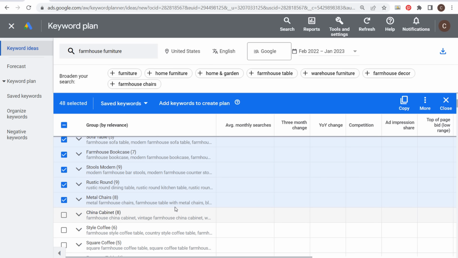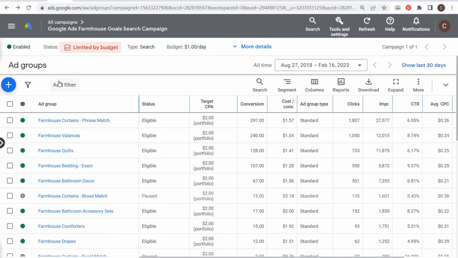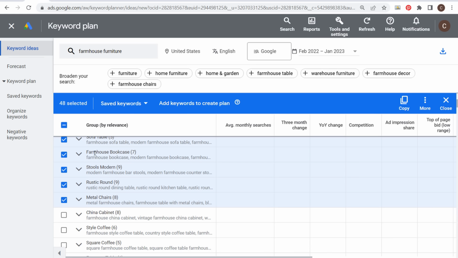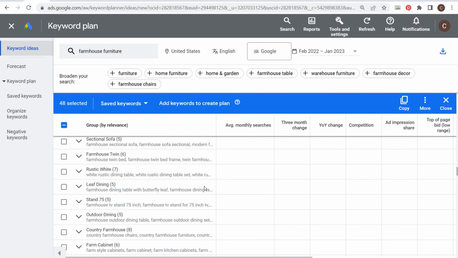Two things you can do with these different ad groups. Number one, create all of your different ad groups for your campaign the same way that I did here, having your keywords already grouped together, targeting those phrase match keywords, creating relevant ads, using relevant landing pages. The other thing you can do, and something I do often, is use these grouped ideas to say, okay, I need to make sure I have a page on my website for modern farmhouse bar stools. I need to make sure I have a page on my website for metal farmhouse chairs, for rustic round dining tables, for farmhouse china cabinets, for farmhouse style coffee tables, farmhouse square coffee tables, farmhouse entryway tables. So sometimes these grouped ideas can give you all sorts of different ideas for pages on your websites to create.